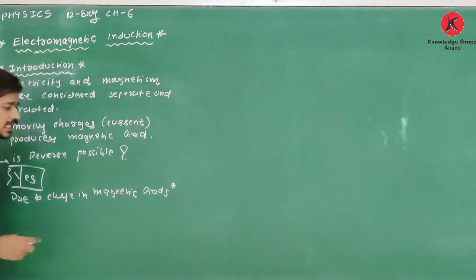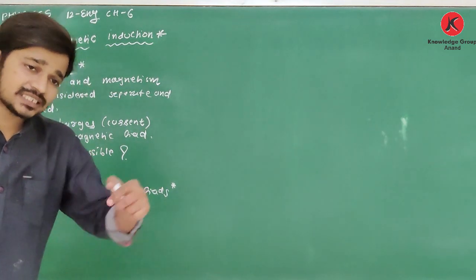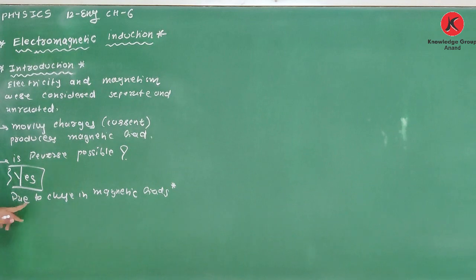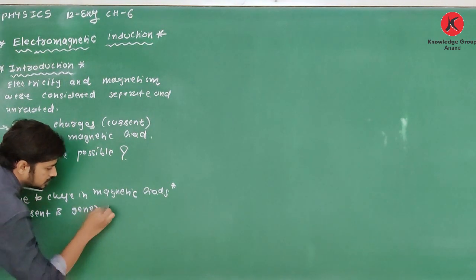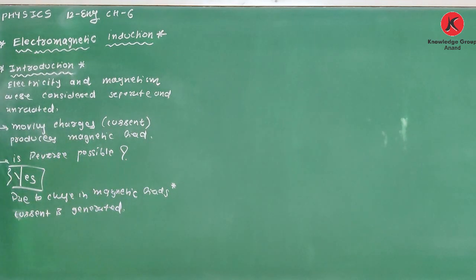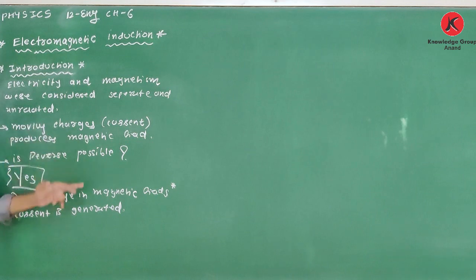Here I have a star symbol because conditions apply, that we will see in the next lecture. Clear about this? So yes, its reverse is possible. Due to change in magnetic field, current is generated.